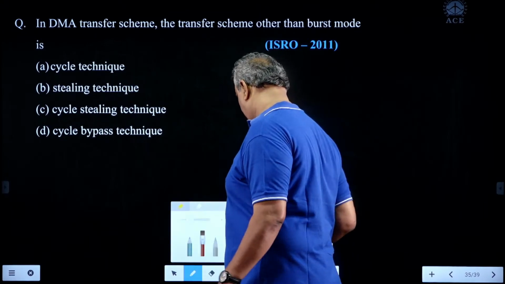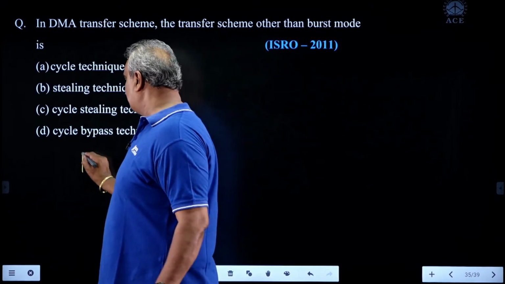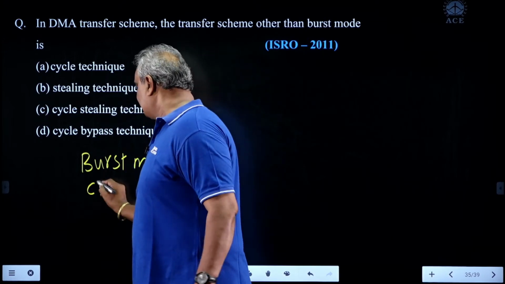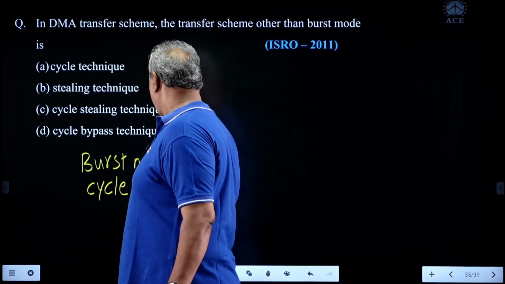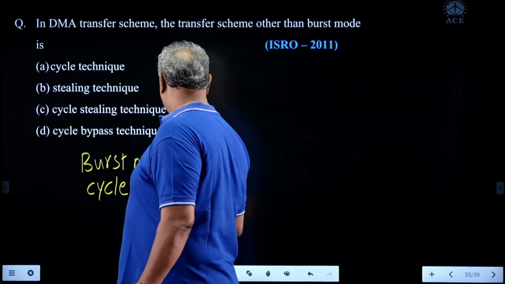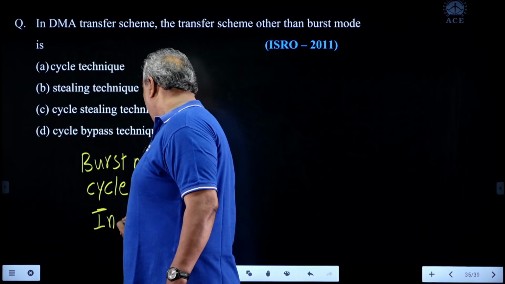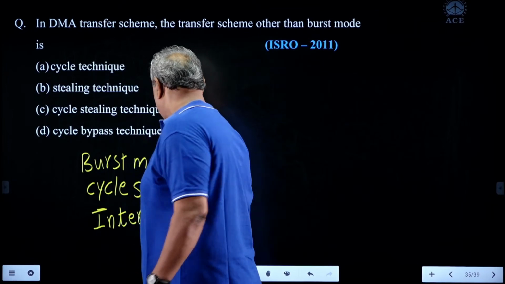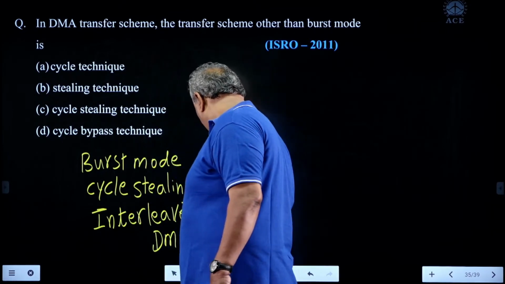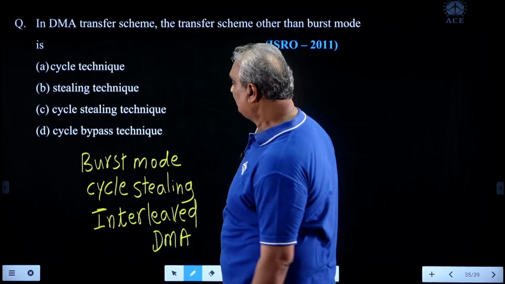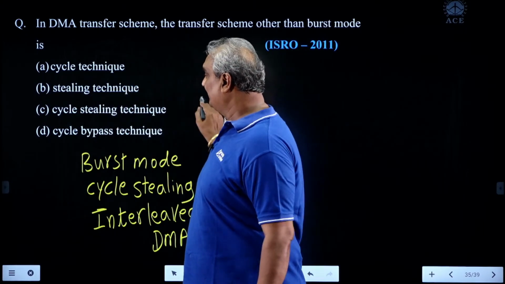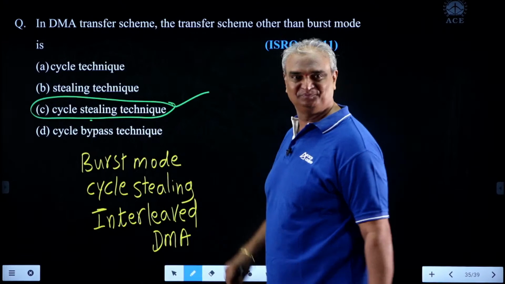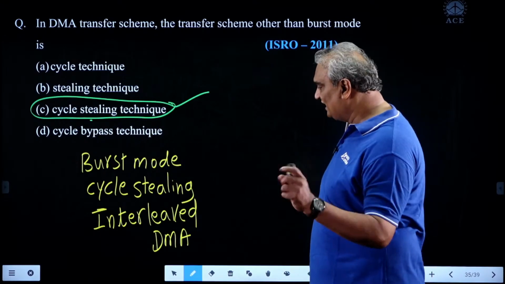First one, burst mode, also known as continuous DMA. Next, cycle stealing. Next, interleaved DMA. The options were cycle stealing technique and cycle bypass technique. So the correct answer is cycle stealing. Other than burst mode, cycle stealing. Last one is interleaved DMA.